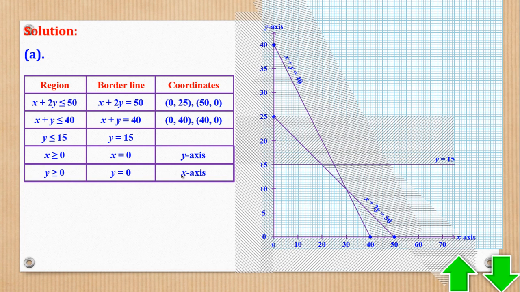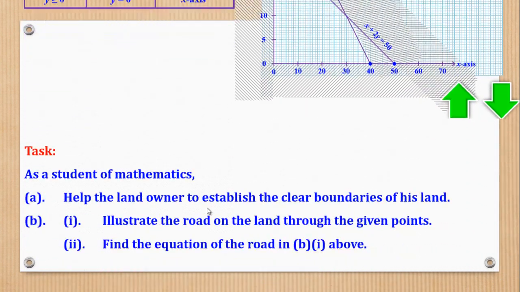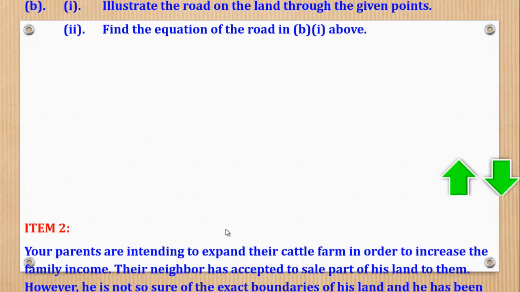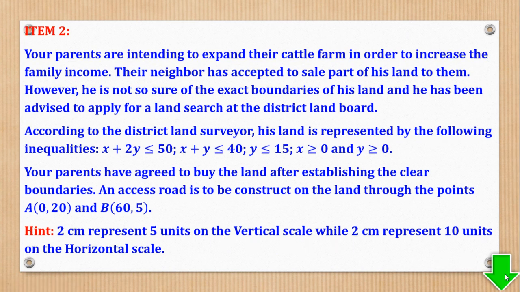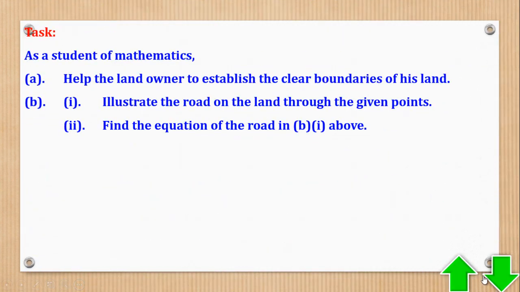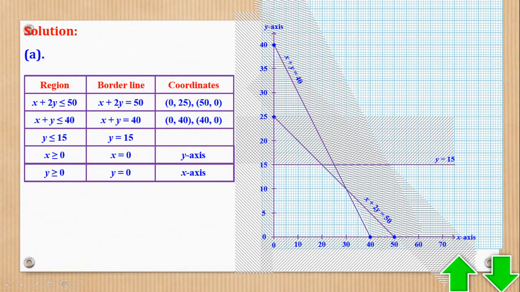We need an access road, a road which will take us to the farm. So they told us it has coordinates. We are told it has coordinates (0, 20) and (65, 0). So (0, 20) is here, that is point A. Point B is 65, which is there. Then we join. So that will be the road, and this is the point of access to the farm.